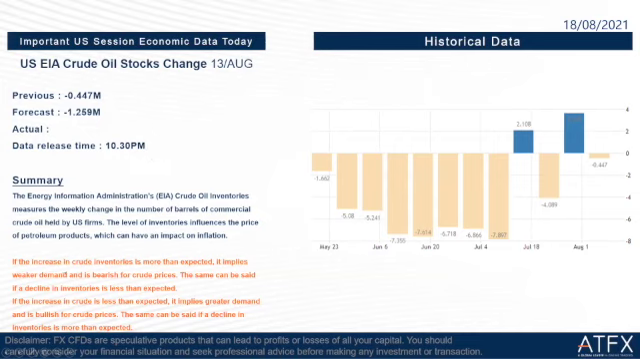Okay, so if the increase in crude oil inventories is more than expected, it implies weaker demand and is bearish for crude prices. If the increase in crude is less than expected, it implies greater demand and is bullish for crude prices. So we have to take note on this one, whether the actual is higher than forecast or lower than forecast.